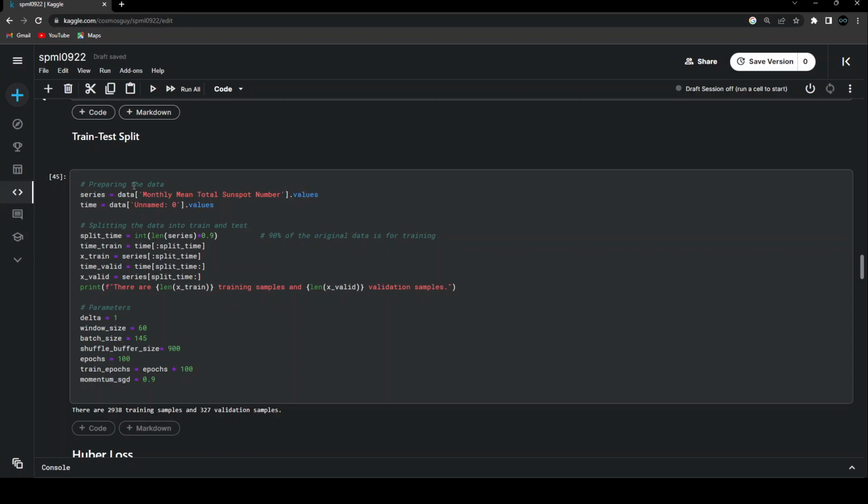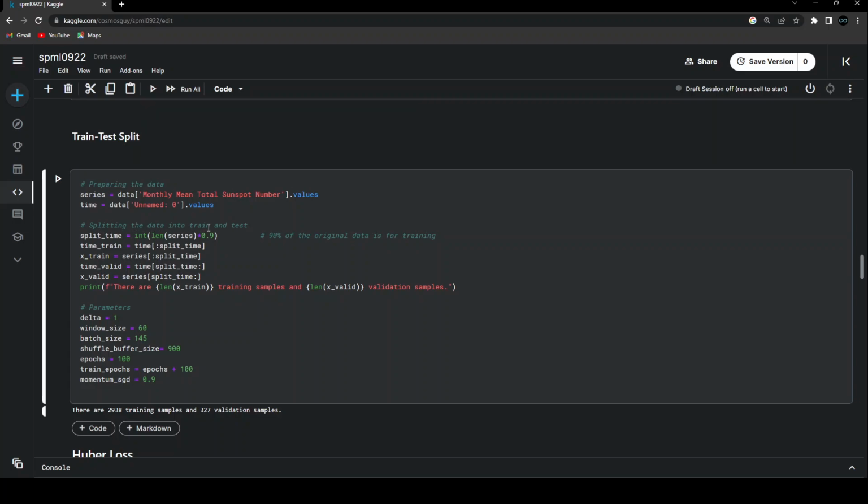And dot values is just going to convert it into a one-dimensional array. And then time is nothing but the values that we are having in the first column, that is the index column that we are already having, starting from 0 all the way to 3264. And again, I'm also converting that to values. Even if I don't do this step, even that will be fine. But just for the completeness of this project, I'm doing everything extremely step by step.